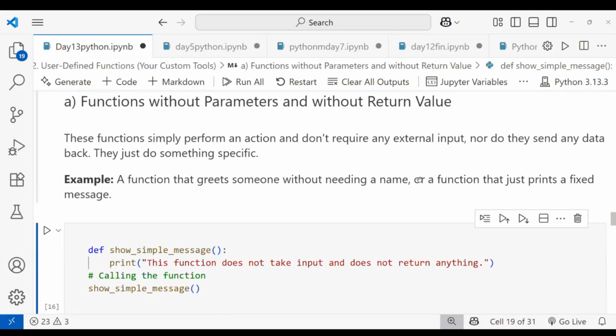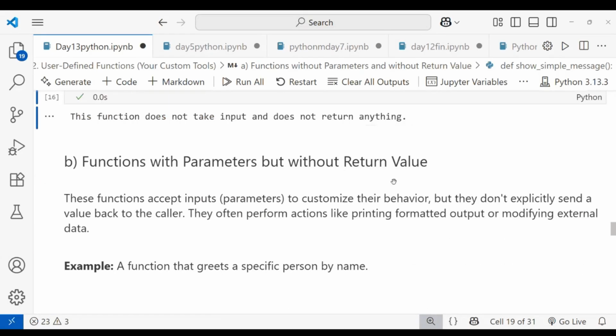Let's see the second type, a function with parameters and without return value. These are functions that accept input, that is your parameters, to customize their behavior, but they do not explicitly send a value back to the caller. The values passed are called arguments. They often perform actions like printing formatted output or modifying external data.